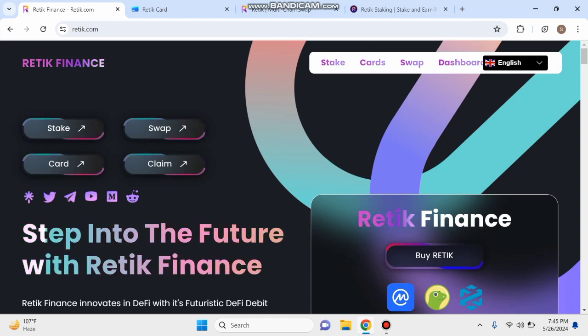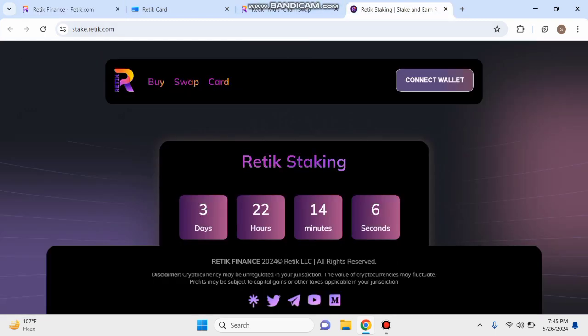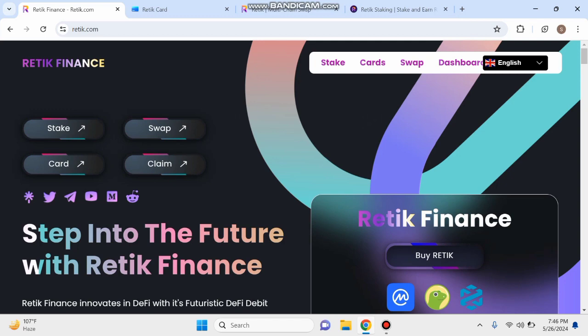Ratic Finance, guys, you can start staking now. You can click here and see this page is open now. You can see this. First of all, you can connect your wallet, then you can start staking now. You can see this 3 days, 22 hours, 14 minutes remaining for staking. And next we go back to the home page, and next guys you can swap now.